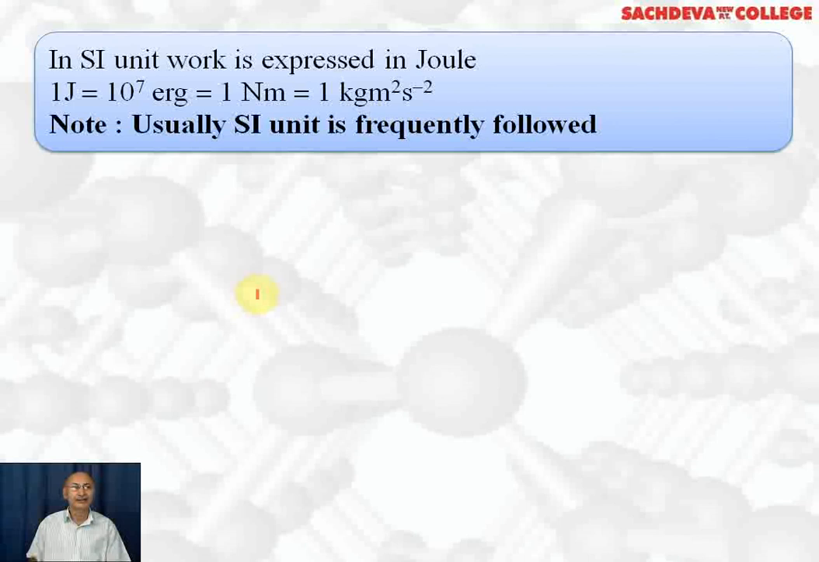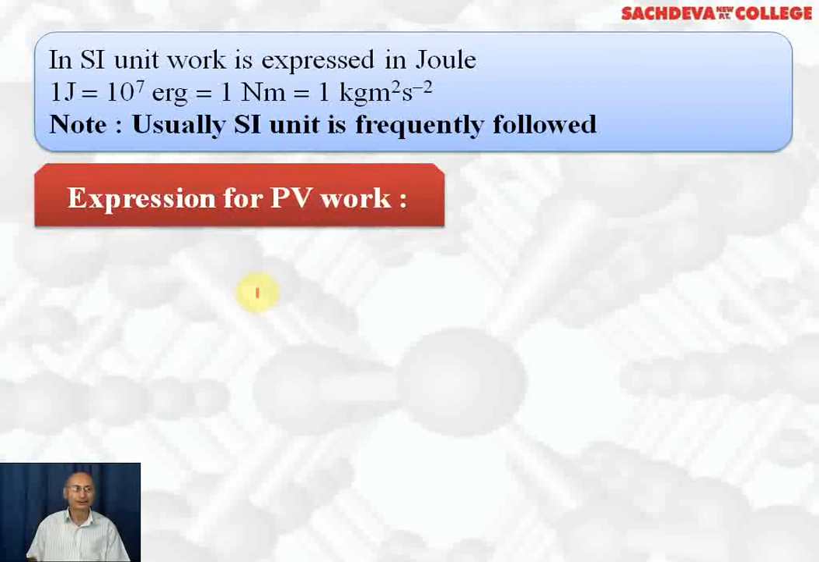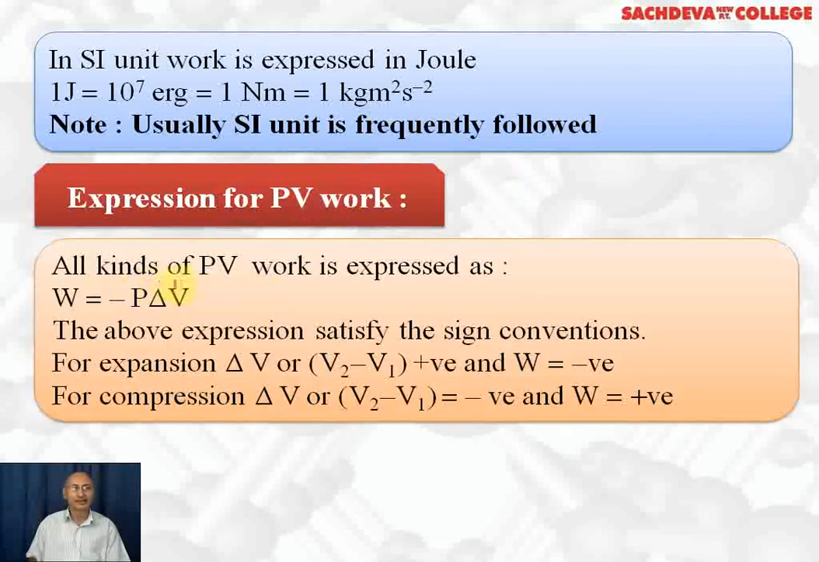The SI unit of work is expressed in joules, and 1 joule is equal to 10 to the power 7 ergs or 1 Newton meter or 1 kilogram meter square second minus 2. Usually SI units are frequently used. Now expression for pressure volume work. All kinds of pressure volume work is expressed as W is equal to minus P delta V.